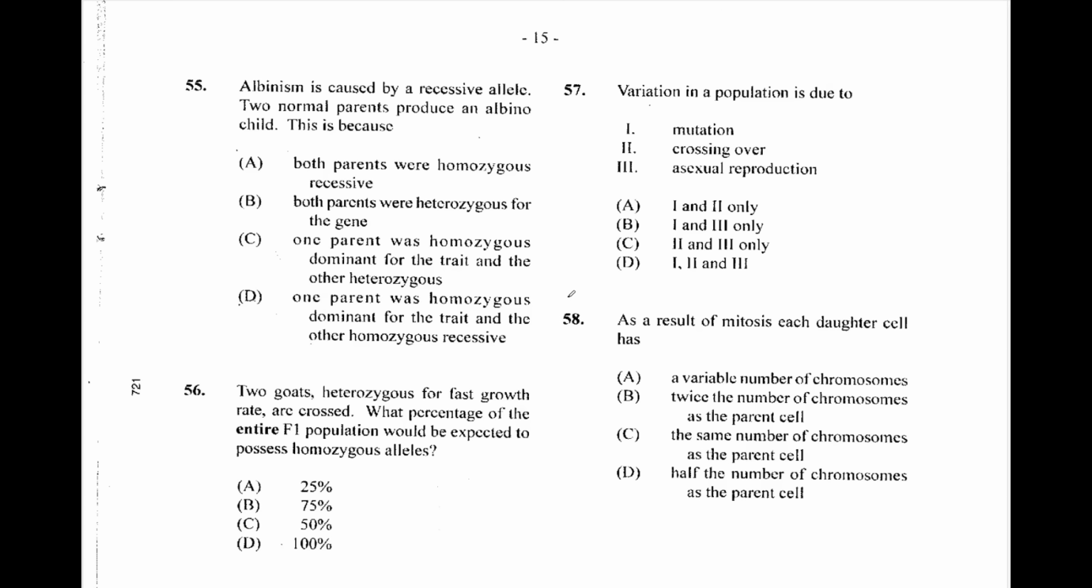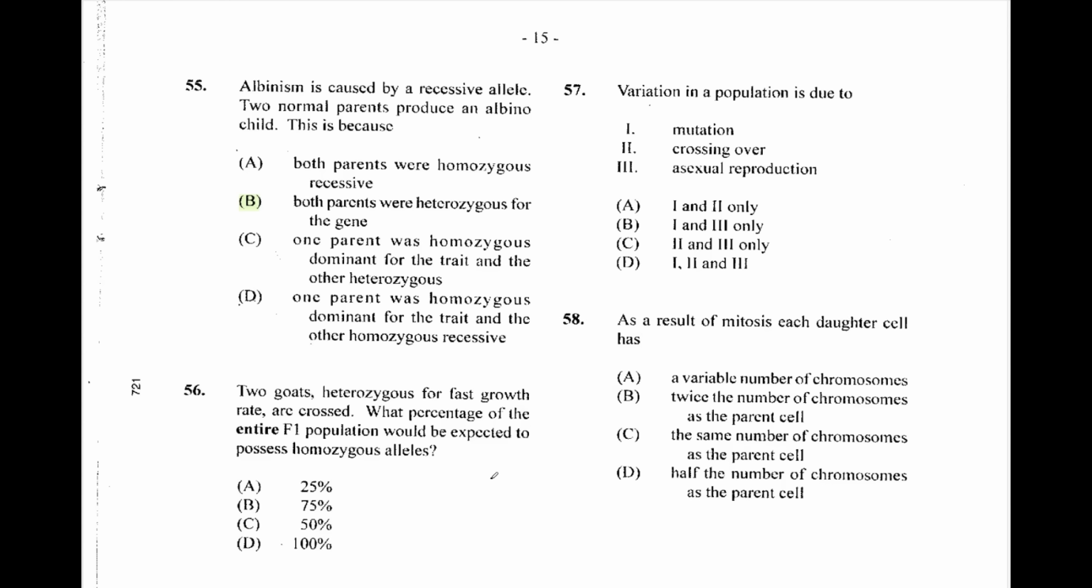Albinism in 55 is caused by a recessive allele. Two normal parents produce an albino child. This is because both parents had to have the recessive allele. The only way they could be normal and have the recessive allele is that they both have to be in the heterozygous state. So 55, the answer is B.